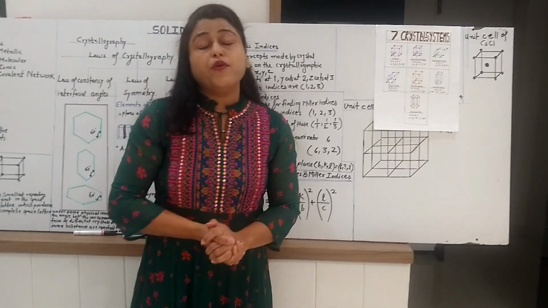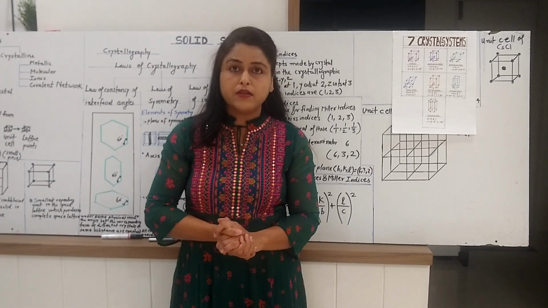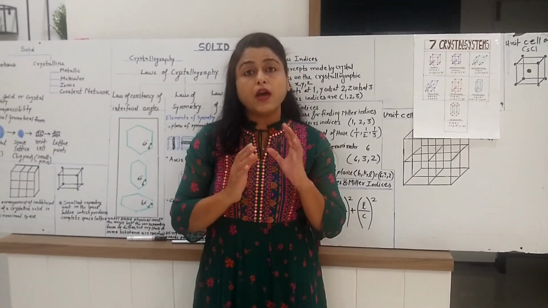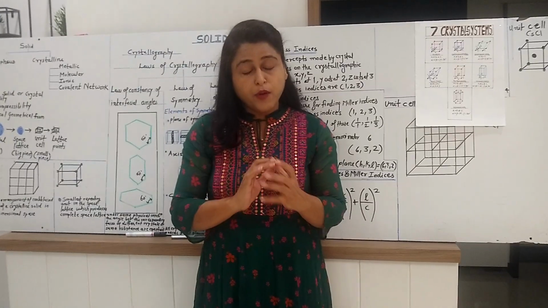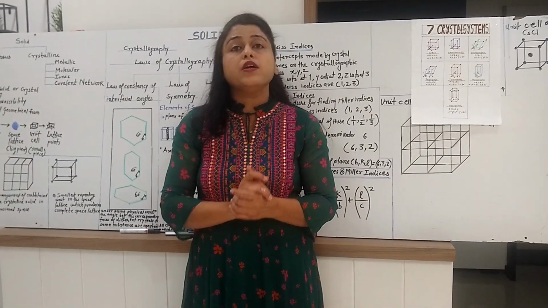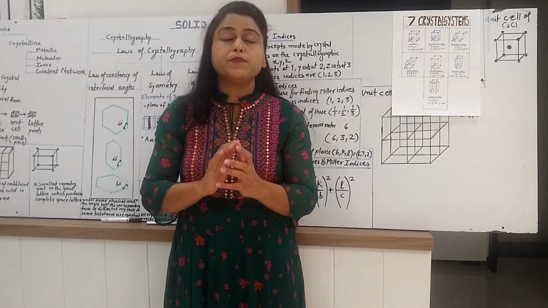Now, in 1848, the scientist Bravais discovered that there are 32 possible combinations of elements of symmetry, and from these combinations he constructed 14 possible space lattices.